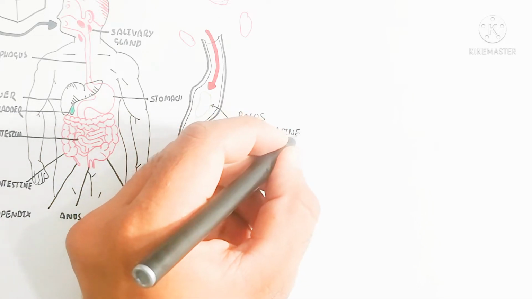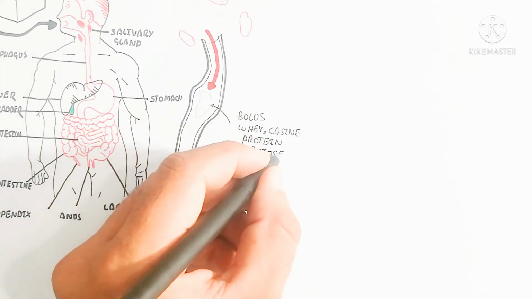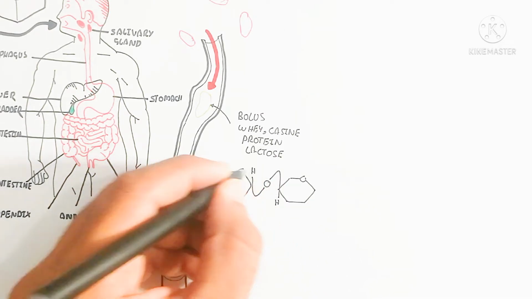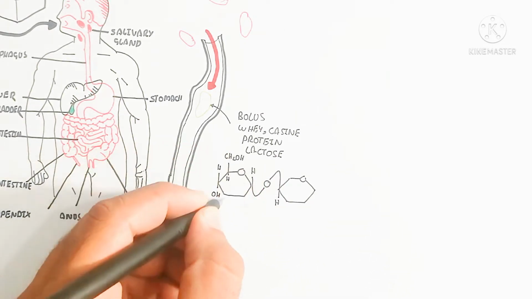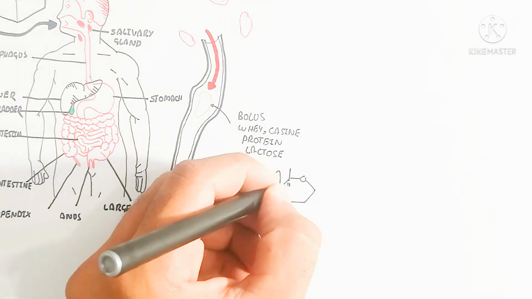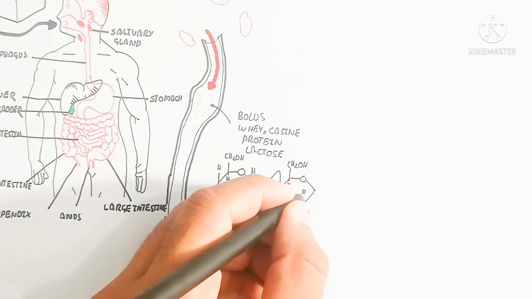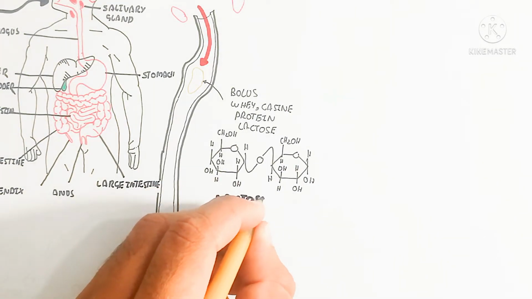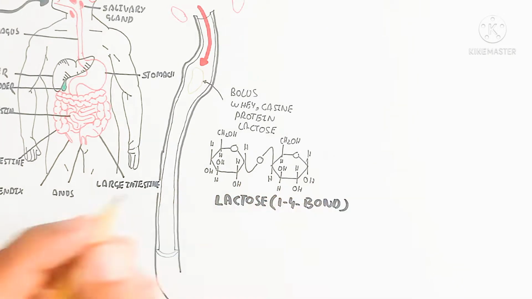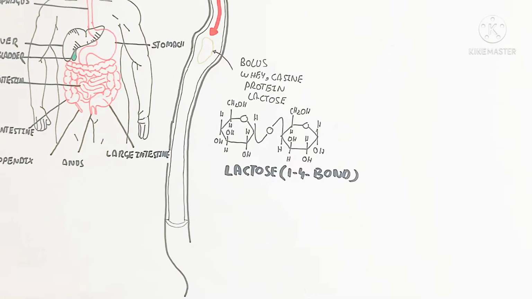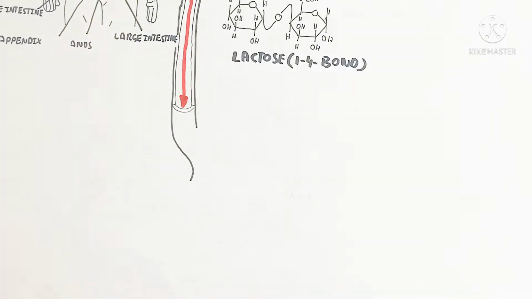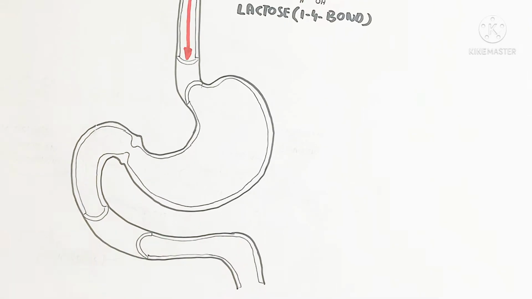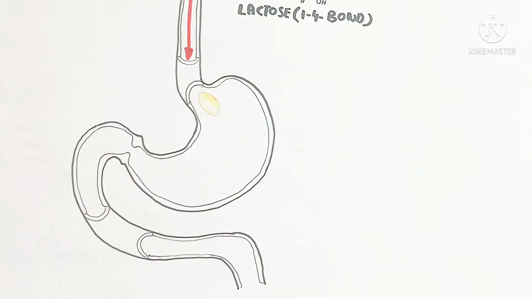So you can see in this diagram the bolus formation. Basically, why the bolus? Because some sugar will be digested, which is disaccharide, but you should remember only a little bit, and whey, casein, and protein lactose are bound with the salivary protein. We will also understand this with cobalamin or vitamin B12. So here the bolus contains whey, casein, protein, as well as lactose. The lactose formula looks like this, and it contains a 1 to 4 glycosidic bond.